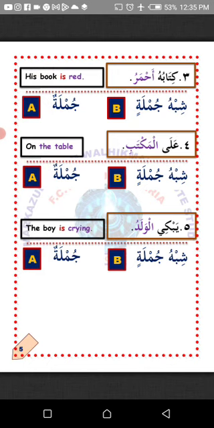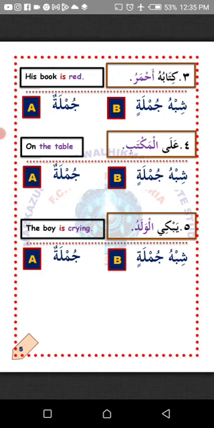Thalatha, number 3. Kitabuhu ahmar. His book is red. Does it make any sense to you? Yes, it does. Because we have now just been informed that his book has a red color. So it makes sense. So as a result of that, we regard it as jumla, sentence, not shibhu jumla.